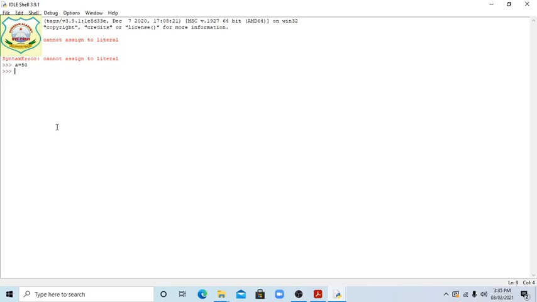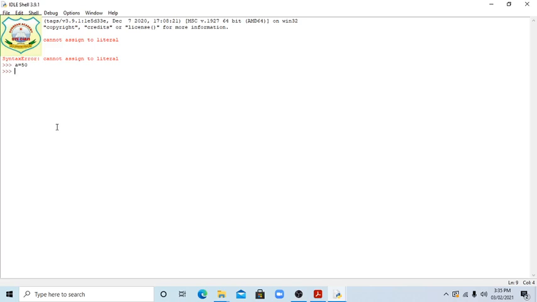Python can understand it this way, because every integer value is stored in a variable. We cannot assign to a numeric value; a numeric value can be stored in a variable. Okay, understood? So that is why we are taking the variable value.